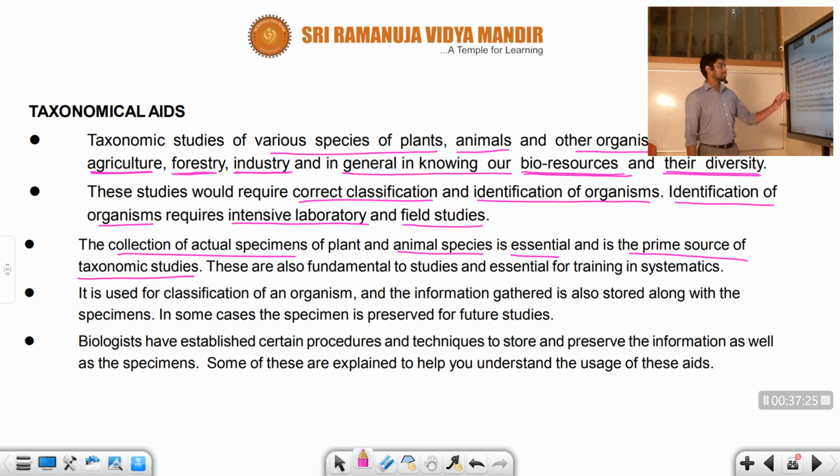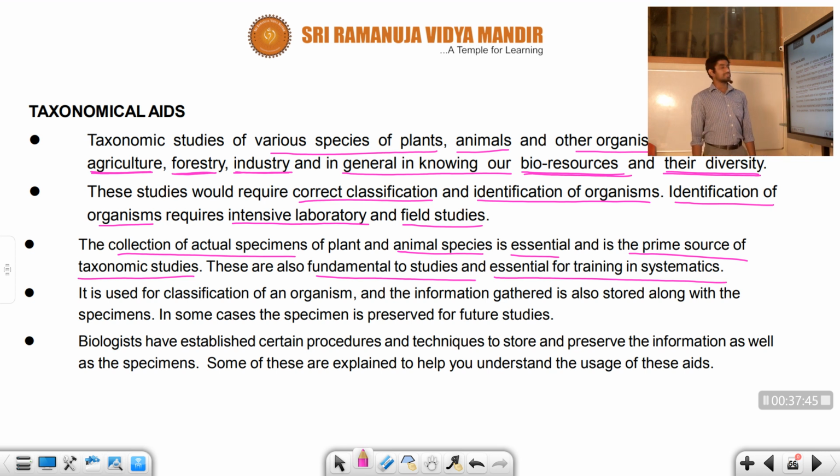This is a very important collection of actual species of plants and animals. It is essential, and the prime source for taxonomic studies, right? These are also called fundamental to studies and essential for training in systematics.